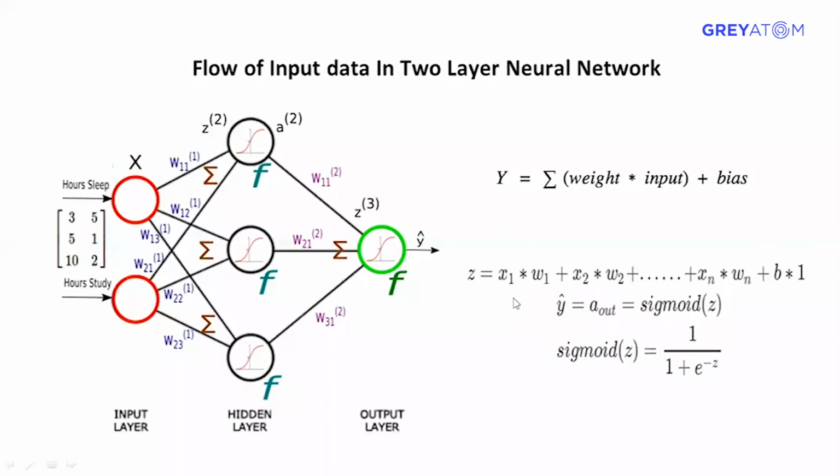So this is basically the flow of input data in a 2-layer neural network. You can see the orange one is the input layer, this is the output layer, and the hidden layers are black. Is there any activation function in the input layer? No. Any layer except the input layer will have an activation function. The output layer will definitely have sigmoid or softmax, depending on binary or multi-class classification. The middle layers could have tanh, ReLU.